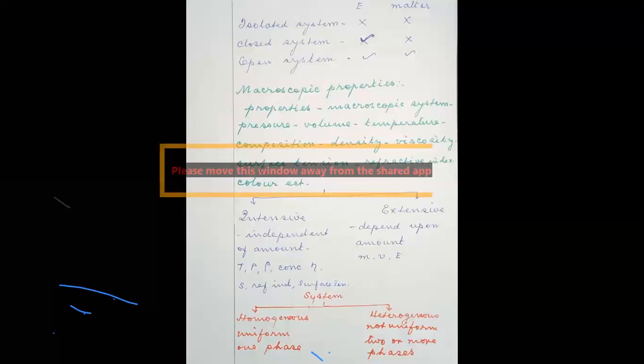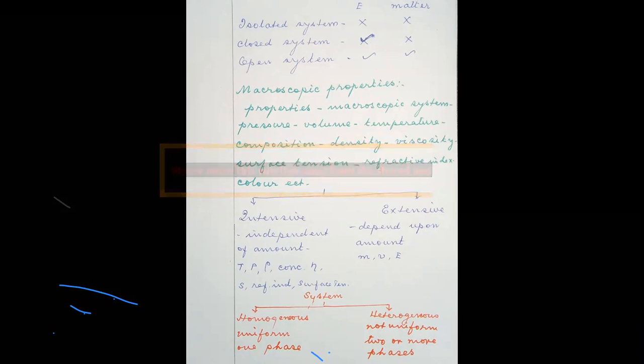A closed system, any container which is closed where material exchange is not possible. At the same time, the walls are made up of conducting material. So any hot substance which is contained in a closed system, the temperature can go down, the heat energy can come out, but the material cannot be exchanged. Such systems are called closed systems.